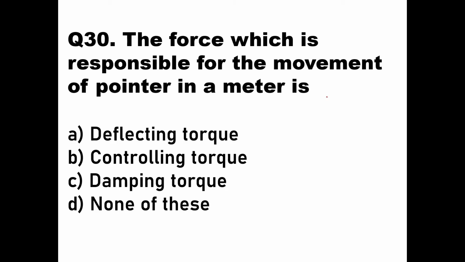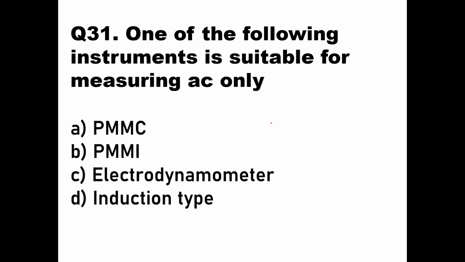The force which is responsible for the movement of a pointer in a meter. So this is a scale, a calibrated scale. And if you have a pointer here, and the pointer moves like this because of the sensing of current or any other parameter, it is moving because of something called deflecting torque. This is the answer. Deflecting torque is the one which moves the pointer in the meter. So the answer should be A, deflecting torque. Then we'll go to the next question, question number 31.